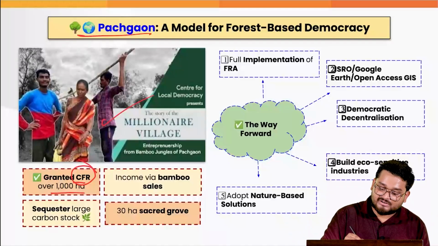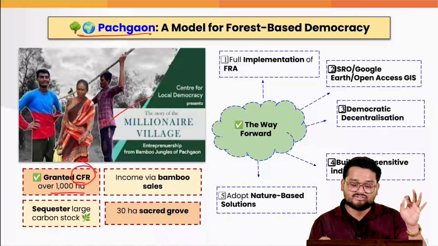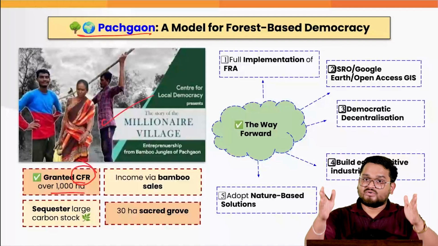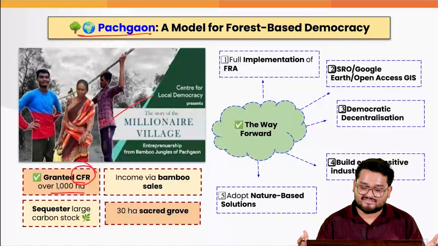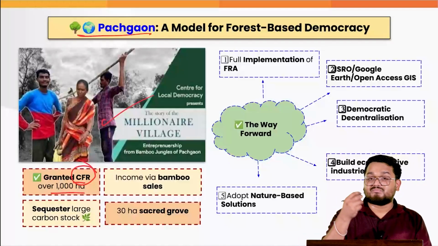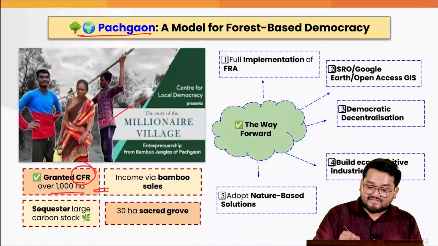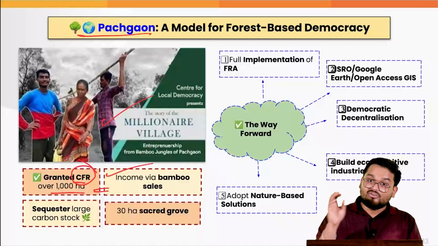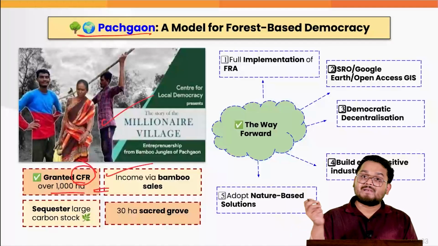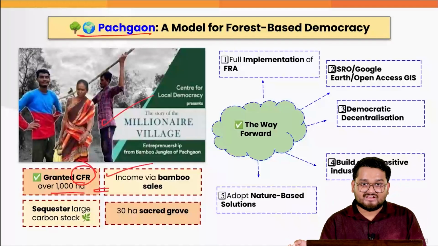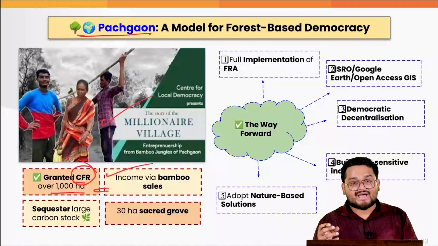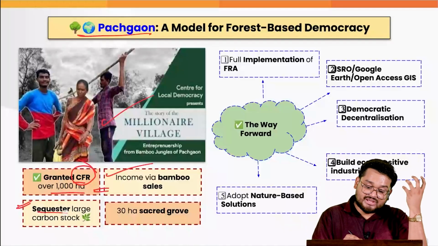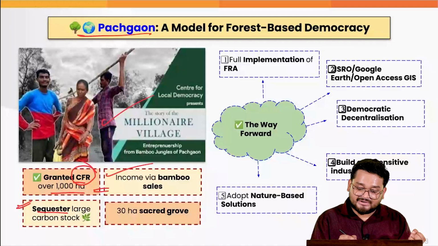And here the Maharashtra government has given thousands of hectares of forest land to the local people. And the very first step towards economic empowerment is giving land rights. So that is where this is properly implemented via sustained amount of income via bamboo sales, right? Also, these bamboo plantations are helping drive climate change mitigation, because you know bamboos and various other crops, they take in excess amount of carbon dioxide. They try to sequester carbon dioxide from the environment.